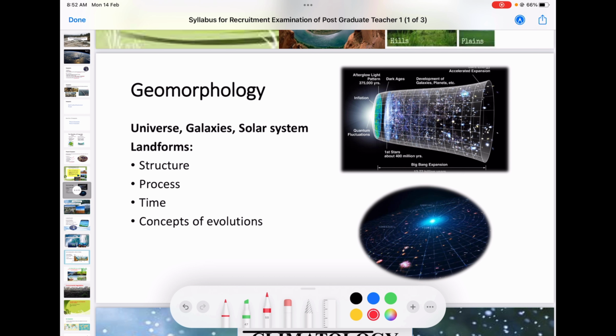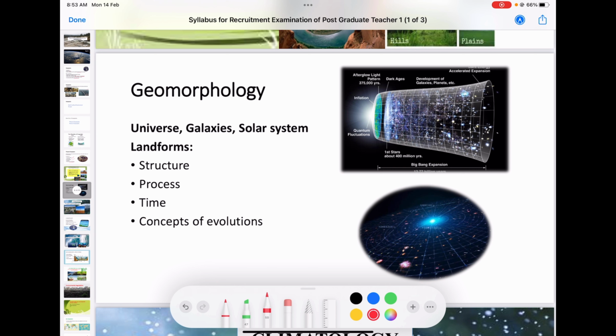We know the endogenic forces and the exogenic forces. Endogenic forces come from within the Earth and are the primary ones to create the first order and second order landforms. It is the basic force. Then the exogenic forces act upon the landforms already created by the endogenic forces.